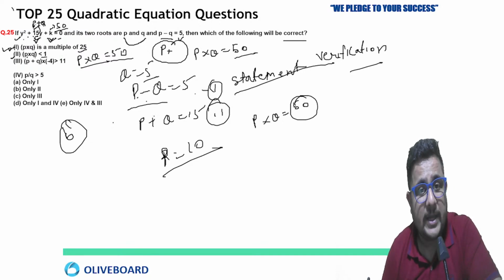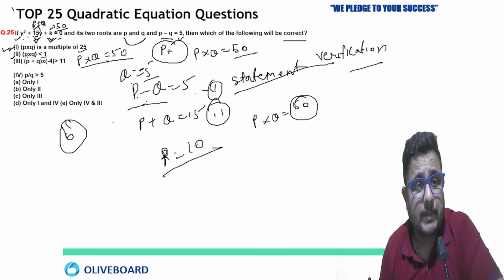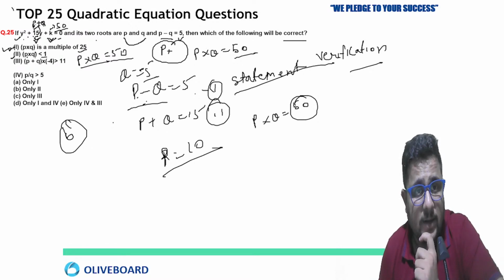Now, P multiply Q is less than 1? No. Both roots are going to be negative. One more thing you have to keep in your mind, Q is minus 5. Just remember one thing. I'm just checking it out.